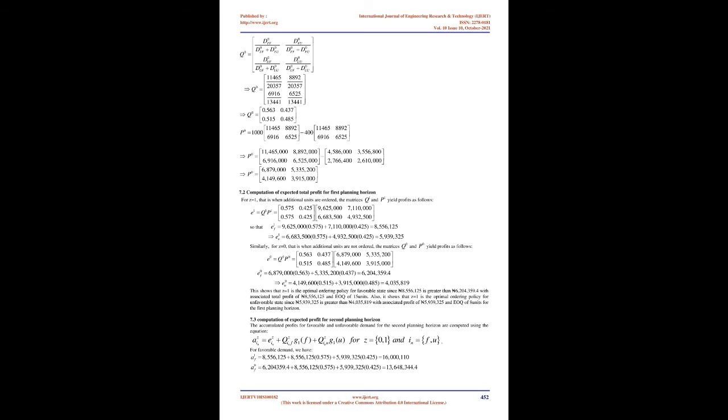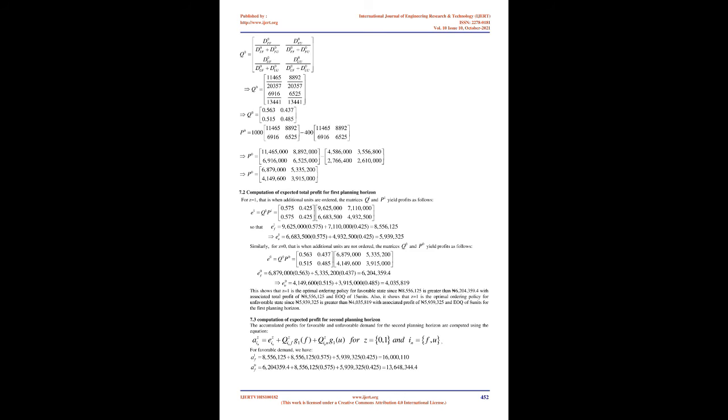It is clear that Z equals 1 is the optimal ordering policy for the unfavorable demand since 13,351,908.4 is greater than 11,322,796, with accumulated profit of 13,351,908.4 and an EOQ of 8 units.